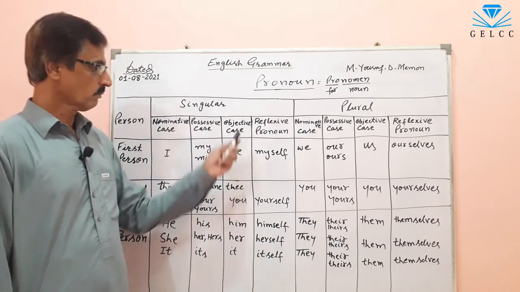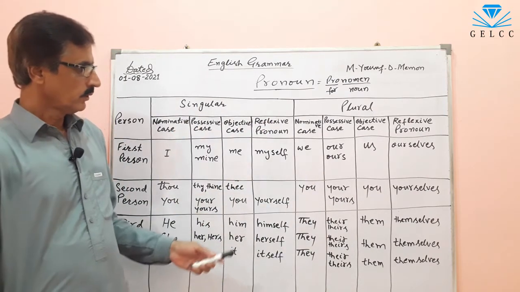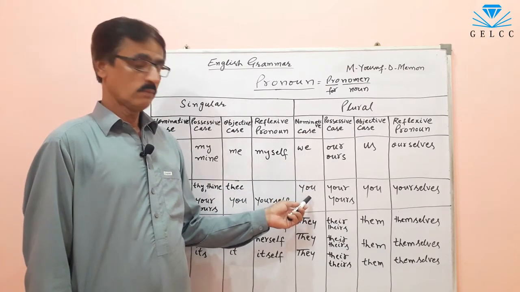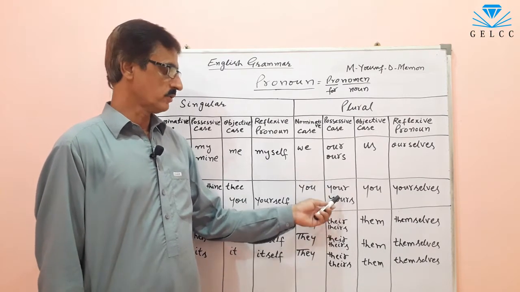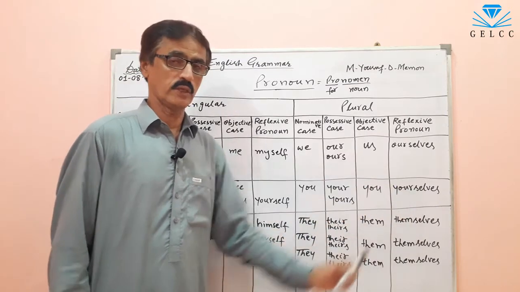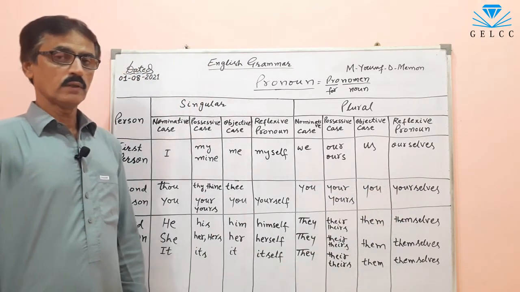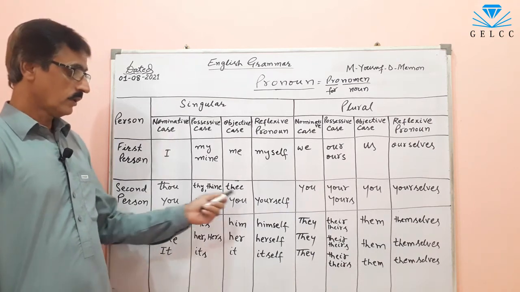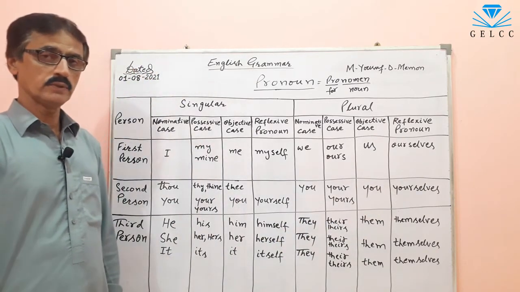It is singular. These are singulars and these are plurals, as the table shows. Now, you is also plural. It is subject. Your and yours are possessive. You, it is object, objective case. Yourselves is plural. The reflexive pronoun of you, which is singular, is yourself. Yourself is singular and yourselves is plural.